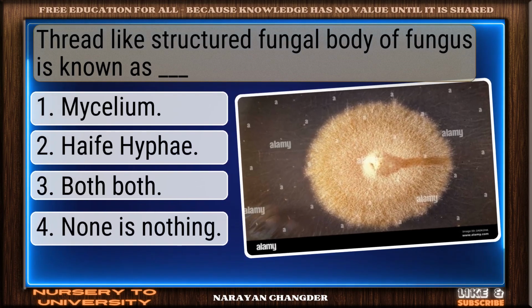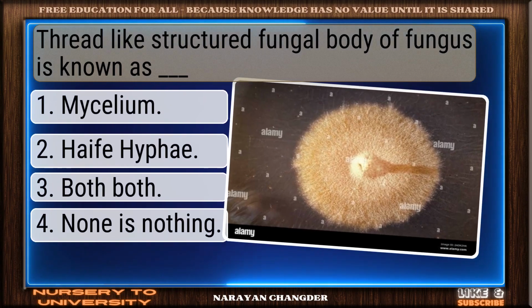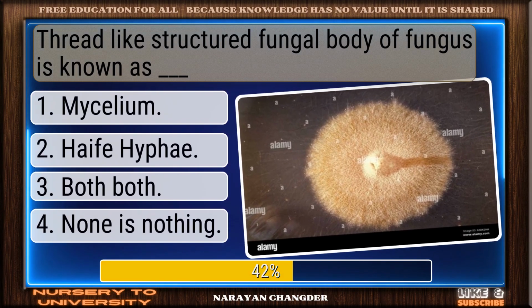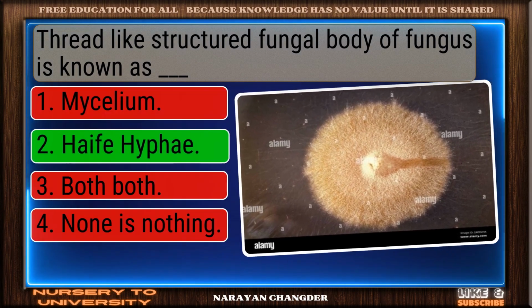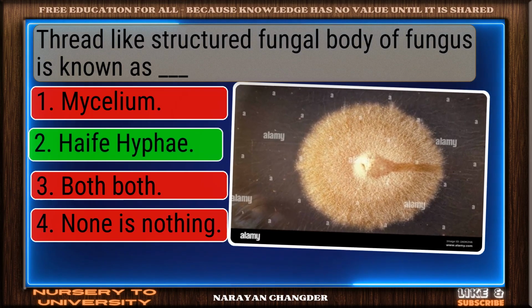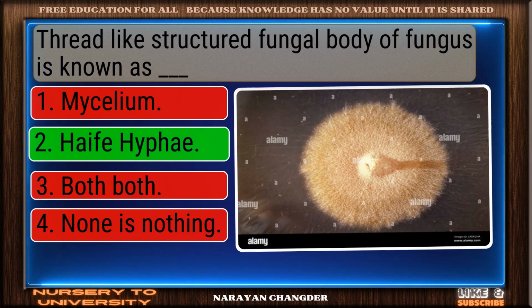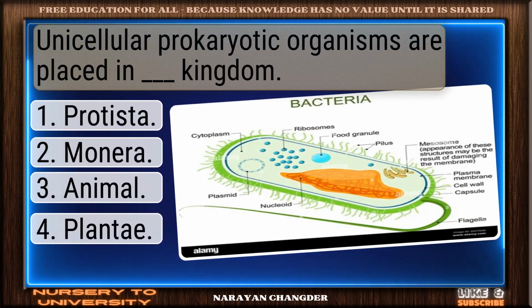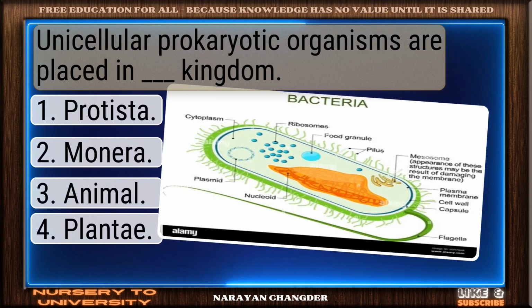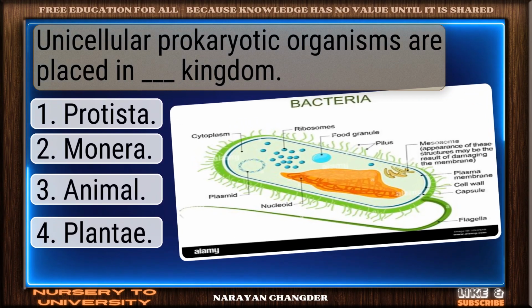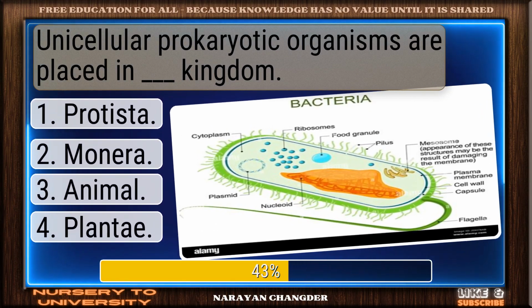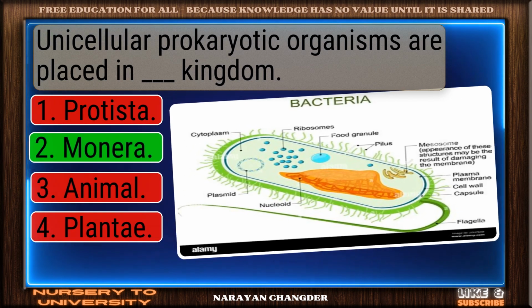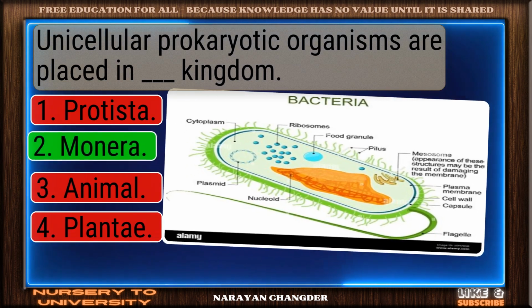Question number 117. Thread-like structured fungal body of fungus is known as dash. You're right. Hyphae is the correct answer. Question number 118. Unicellular prokaryotic organisms are placed in dash kingdom. Solid response. Monera is a valid choice.